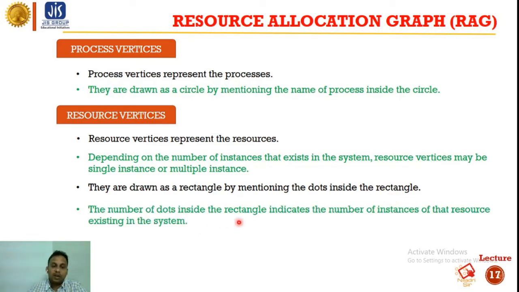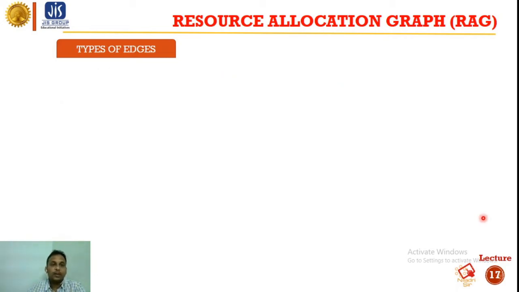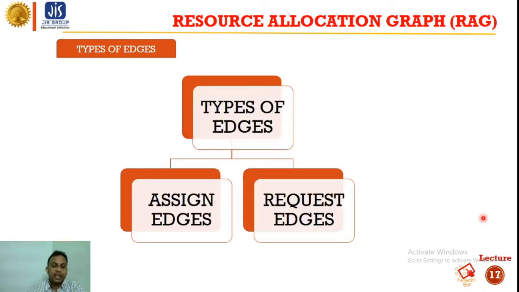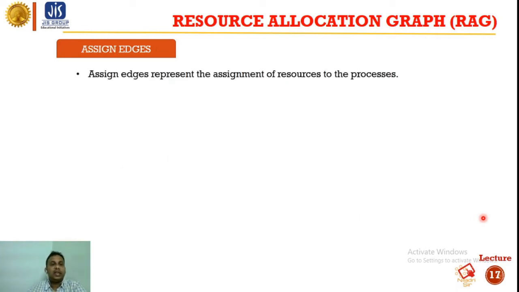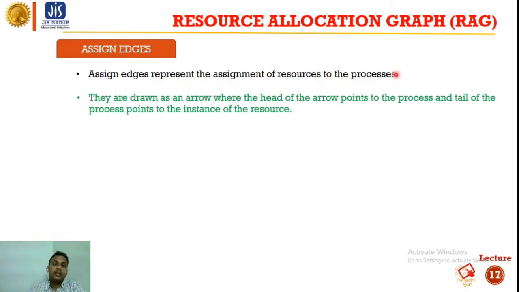So the number of dots inside the rectangle indicates the number of instances of that resource existing in the system. So what are the different types of edges? There are basically two types of edges: assign edges and request edges. Assign edges represent the assignment of resources to the process. They are drawn as an arrow where the head of the arrow points to the process, and the tail points to the instance of the resource.